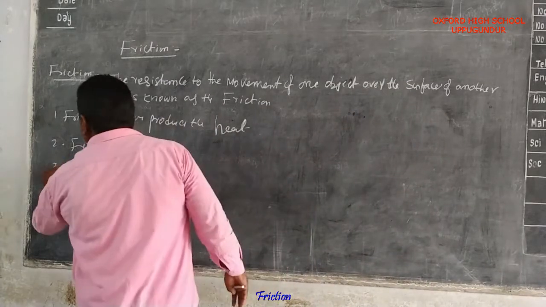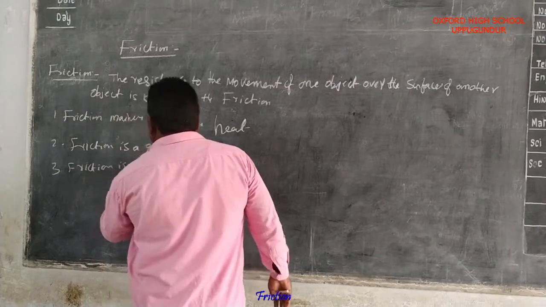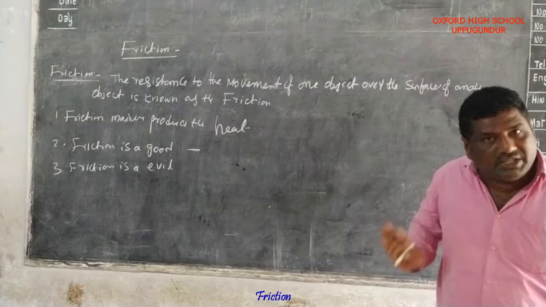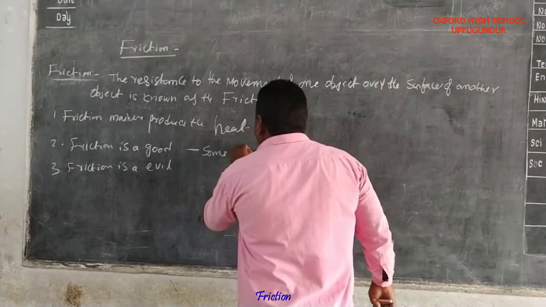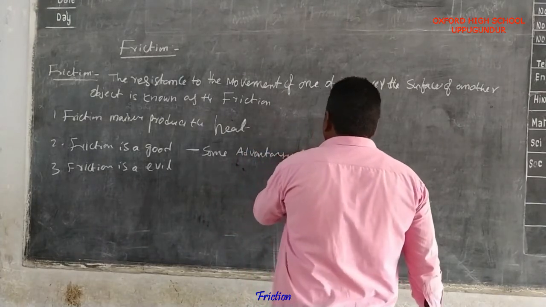Friction is good means there are some advantages of friction.